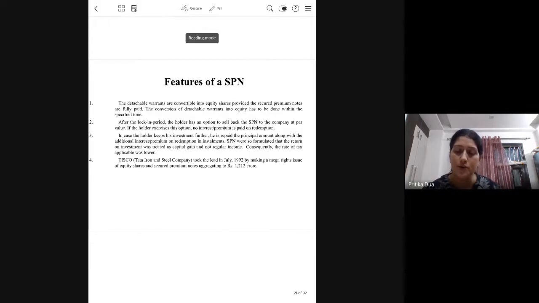Moving further to the next category, I have explained to you the features of SPN. Here you can see that Tisco, Tata Steel, was the first company in India to issue a secured premium note. Obviously, if you are offering this kind of feature, you can get more attractive rates for your bonds.